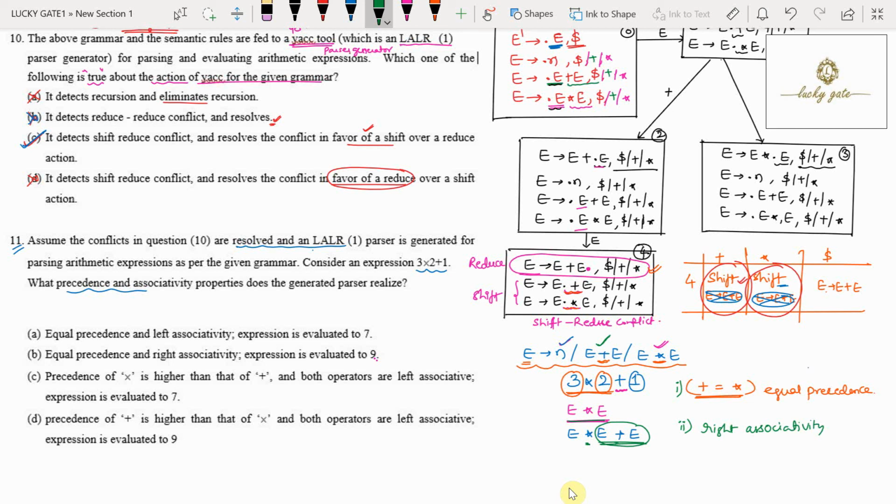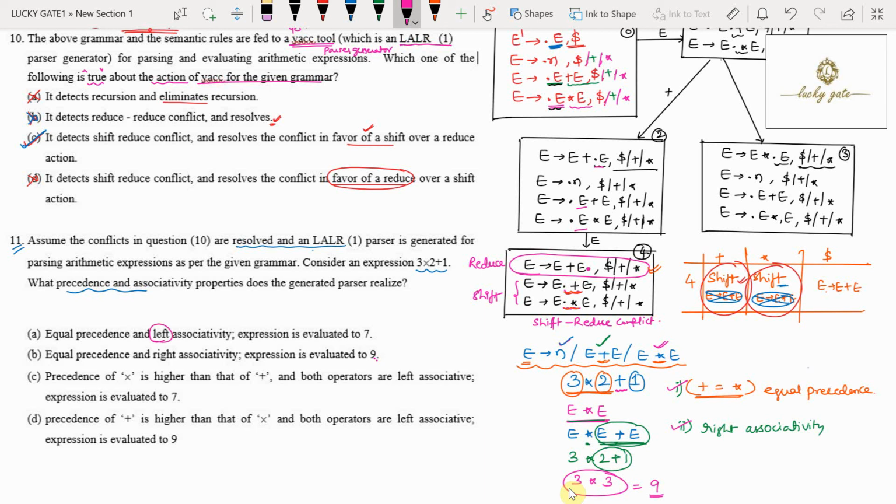Now according to right associativity, for 3 star 2 plus 1, 2 plus 1 is going to be evaluated first, which results in 3. Finally this 3 star 3 is going to be evaluated and it is going to give you 9 as the answer. So what we conclude from Yacc behavior: because both plus and star are defined with the same non-terminal, we call it equal precedence, and because it prefers shift over the reduce, it has right associativity. Now coming to option A, equal precedence and left associativity.